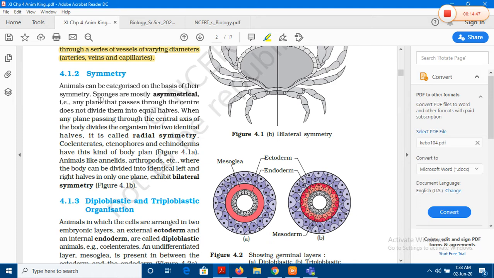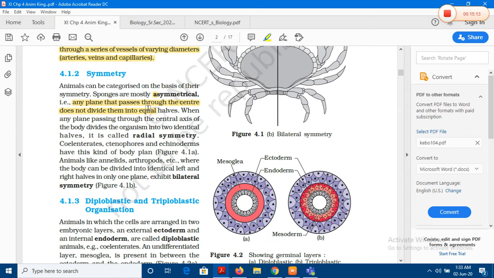When we say asymmetrical, A means without, so without symmetry is asymmetrical. You cannot split the body. If from any plane you try to locate the center of the body, you cannot divide the body of the organism into two equal halves. Of course, since the body design of the poriferans or the sponges is of the cellular type, the poriferans show an asymmetric body design.